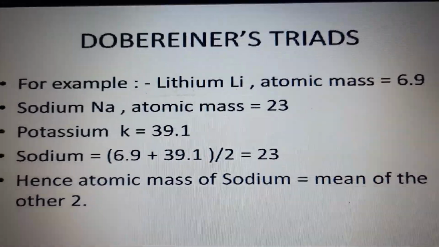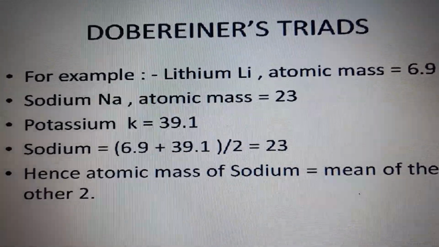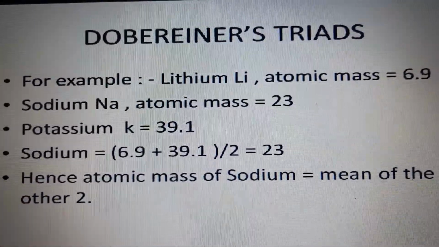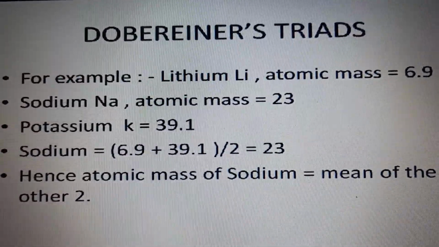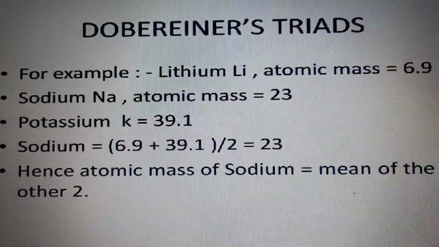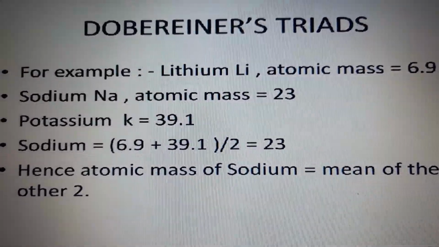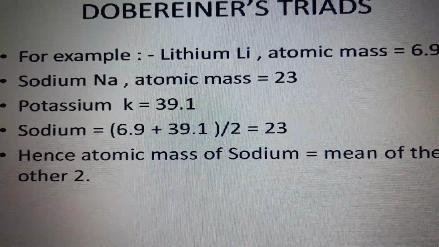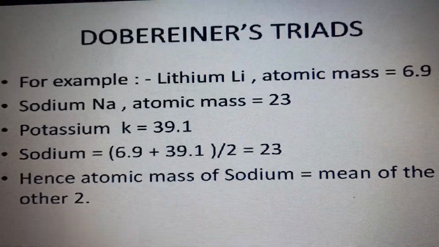So Dobereiner took these 3 elements, lithium, sodium and potassium. He added the atomic mass of the first and the third, that is lithium and potassium, 6.9 and 39.1, and he divided the sum by 2 and he found that it is equal to 23, which is sodium 23. Hence he concluded that the atomic mass of sodium is equal to the mean of the other 2.